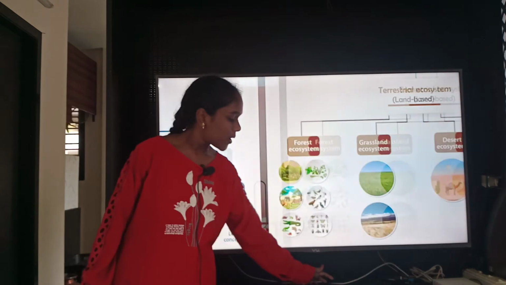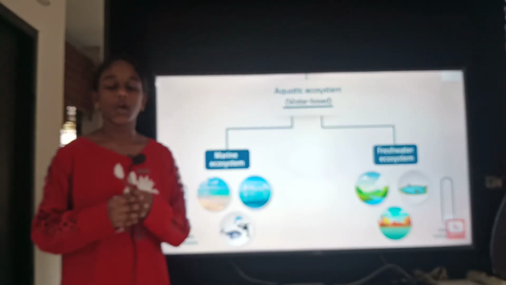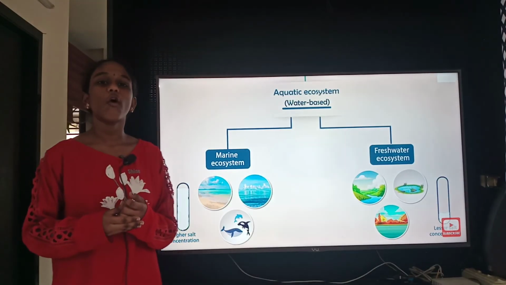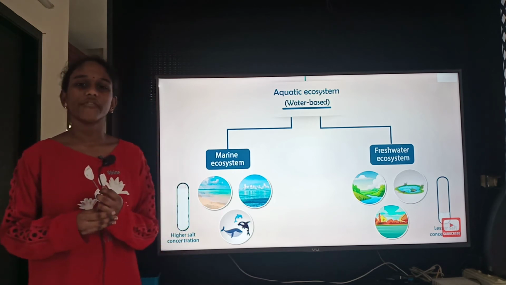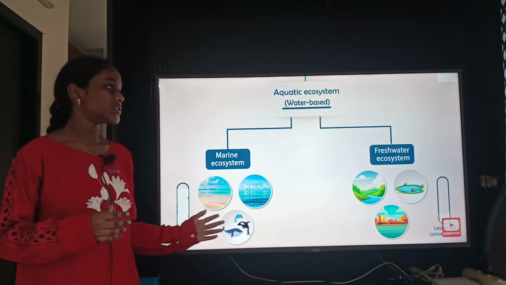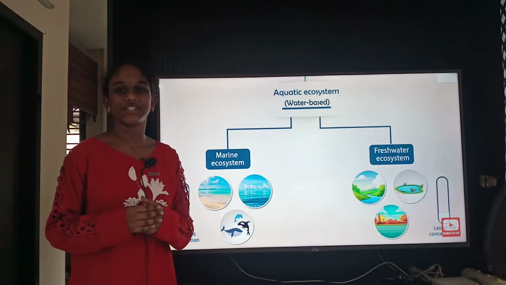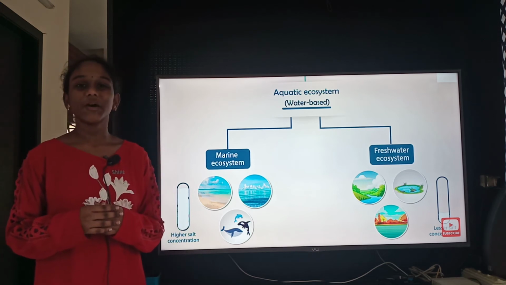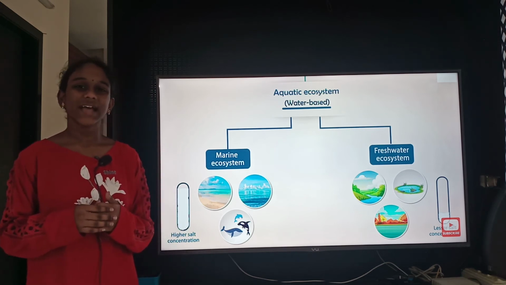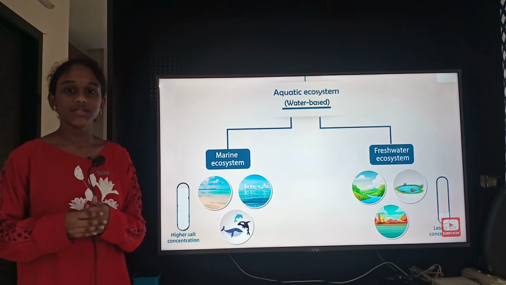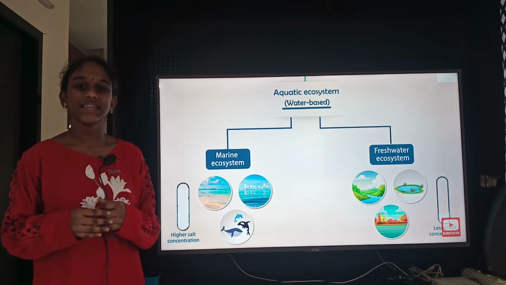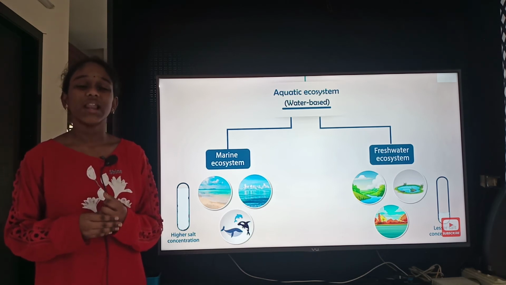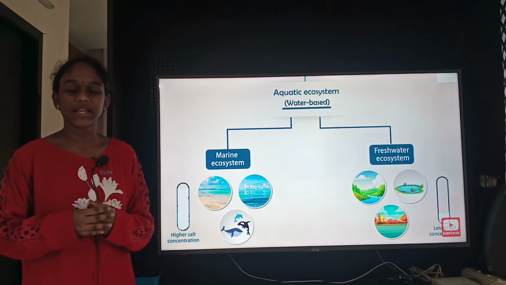Now let's know about aquatic ecosystem, water based. It is of 2 kinds, marine ecosystem and freshwater ecosystem. First, let's know about marine ecosystem. It has a higher amount of salt concentration. It includes seas and oceans and has a large variety of organisms in it.